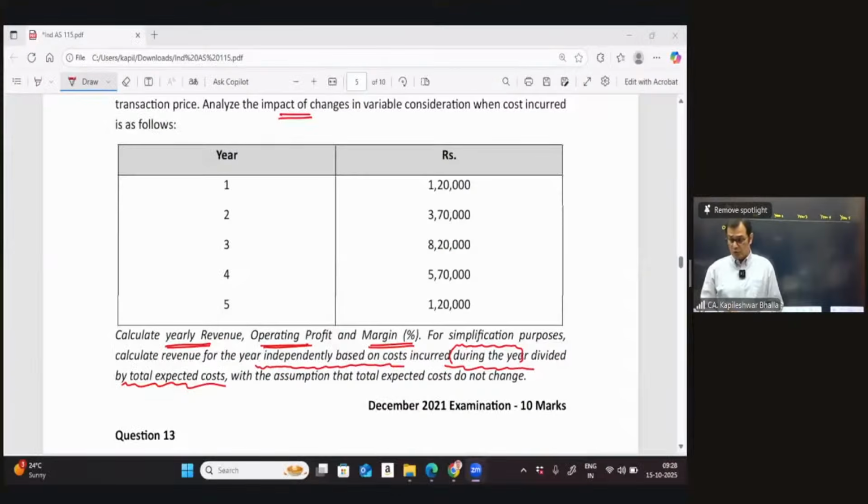First, let's take the total cost of all the years put together. It's 120 plus 370 plus 820 plus 570 plus 120. I think the total cost is 20 lakhs. So first year is 120 by 20 lakhs. I think it is coming to 6%. Then next it is 370 divided by 20 lakhs. I think it comes to 18.5%.